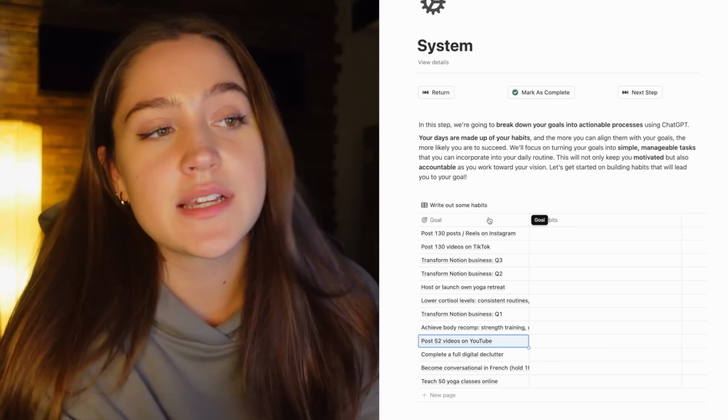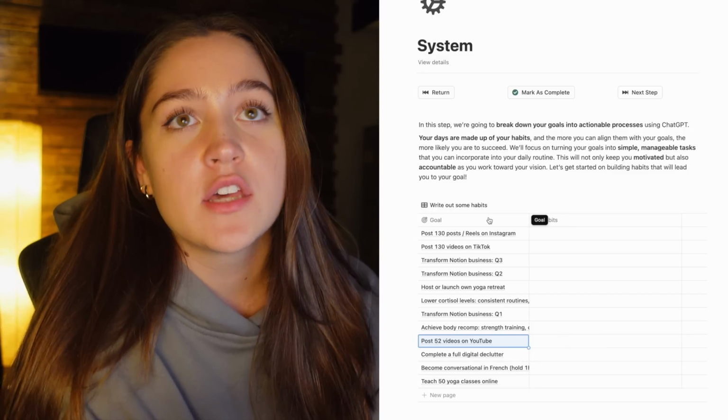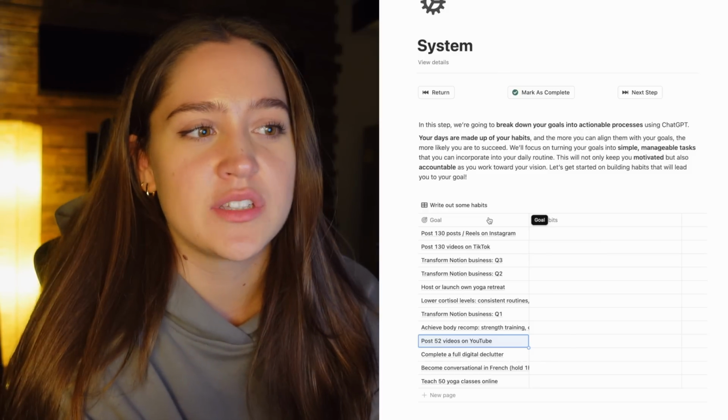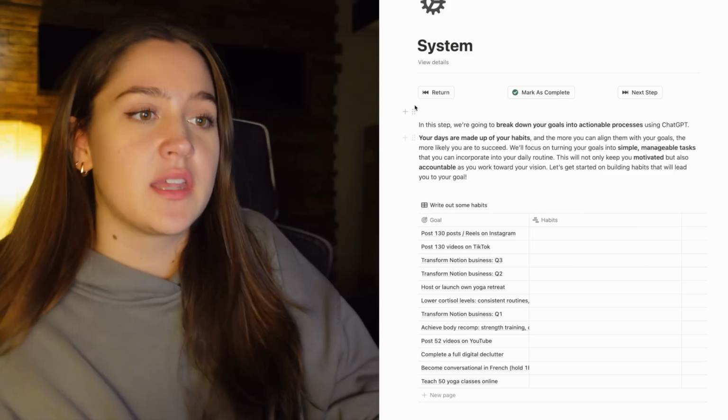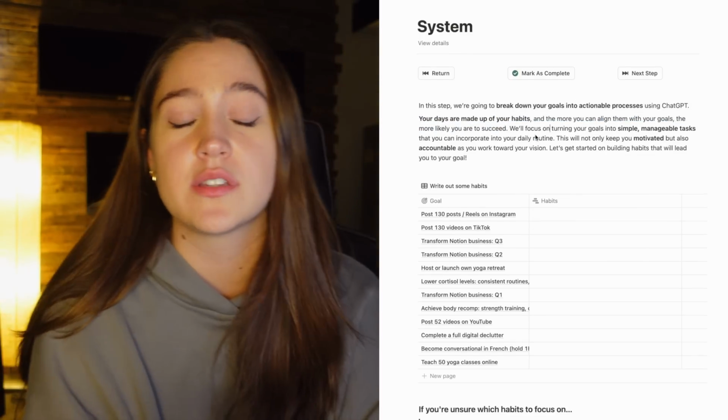Okay, so moving on to the next step, which is system. This is essentially our goals broken down into habits. So a lot of people, they write down their goals in their notes app and they never write out how to actually do it day to day. And like I said here, your days are made up of habits, and the more you can align them with your goals, the more likely you are to succeed.